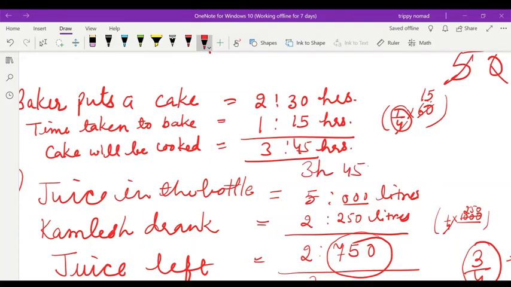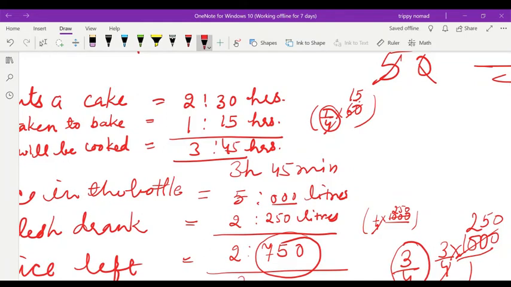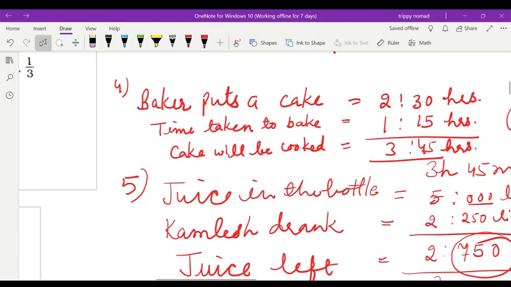As I taught you this one, 3 hours 45 minutes, in the same way you can write 3 integer 3 by 4 hours also. Both are correct. I hope you understood.